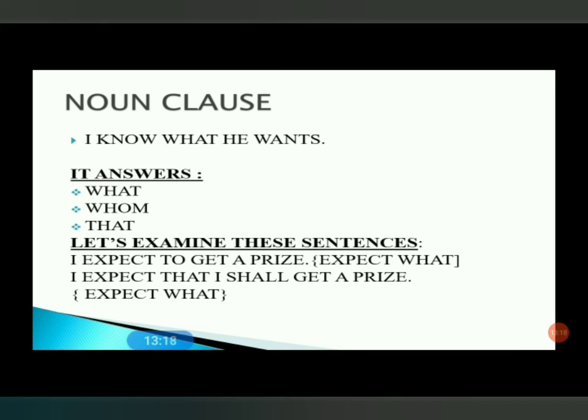It is also answering what it is expecting. But there is a difference. The difference is that here that is used. That shows the connection between I expect and I shall get a prize. So it is a clause.